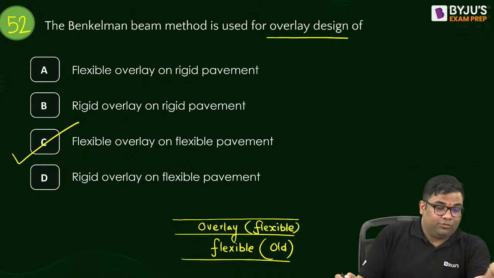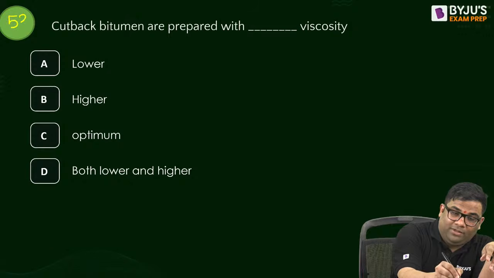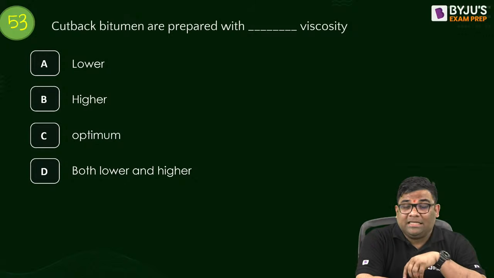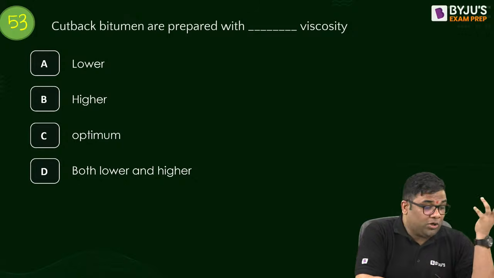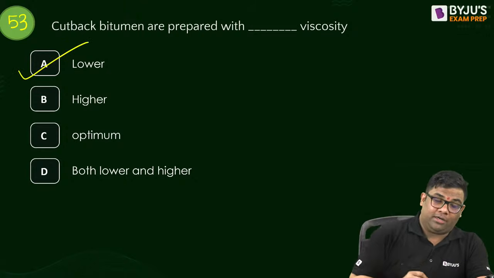Next question, 53rd question. Cutback bitumen is prepared with dash viscosity. Compared to normal bitumen, cutback bitumen has lower, higher, optimum, or both higher and lower? Compared to the normal bitumen, cutback bitumen is having lower.